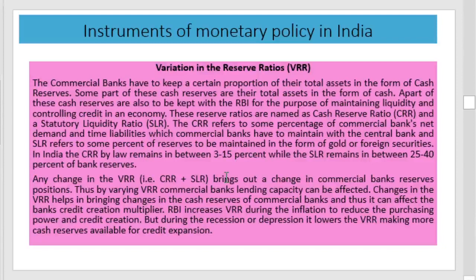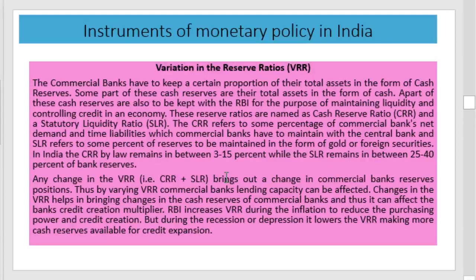And the second reserve ratio is the statutory liquidity ratio. It refers to the percentage of reserves to be maintained in the form of gold or foreign securities. That is, the first one is in terms of cash, and the second, the statutory liquidity ratio, is in terms of gold or foreign securities. In India, CRR by law remains from 3 to 15% and SLR from 25 to 40%.